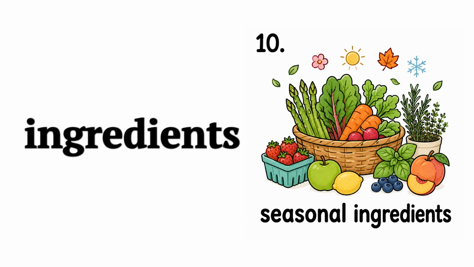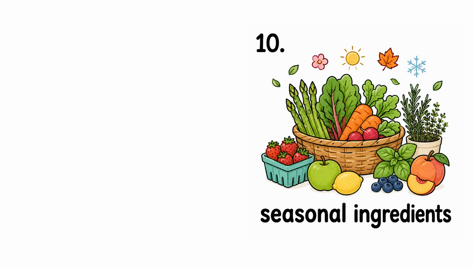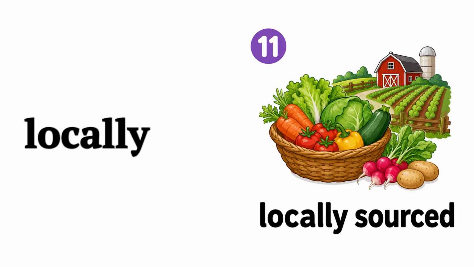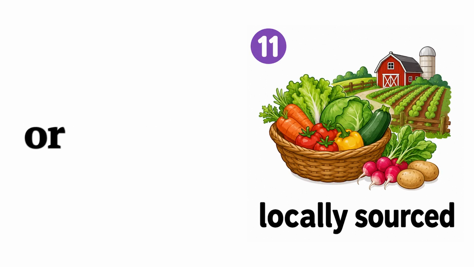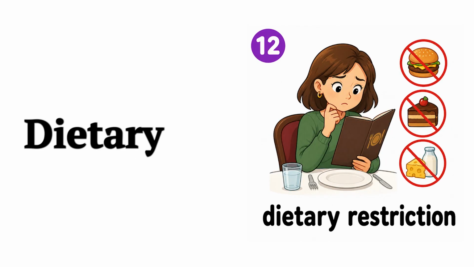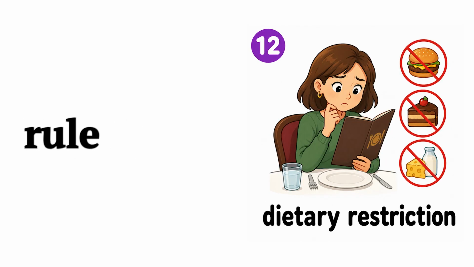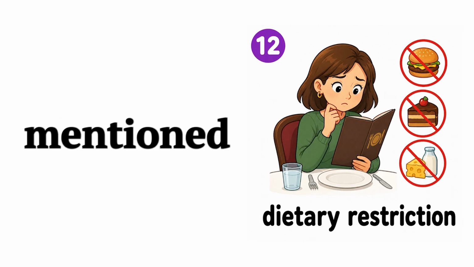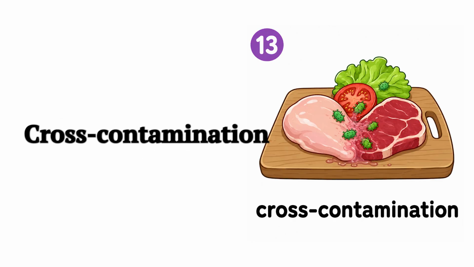Seasonal ingredients, ingredients available at a certain time of year. Example, the chef uses seasonal ingredients. Locally sourced, bought from nearby farms or producers. Example, the vegetables are locally sourced. Dietary restriction, a food rule for health, religion, or personal reasons. Example, we mentioned our dietary restrictions.